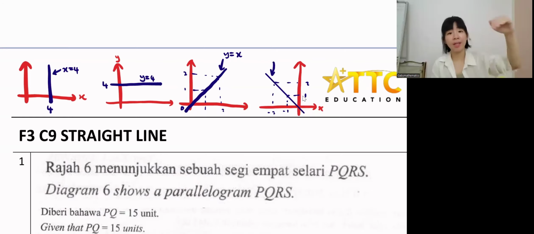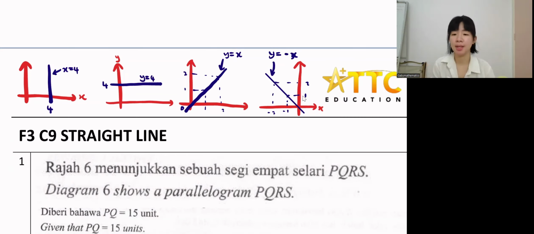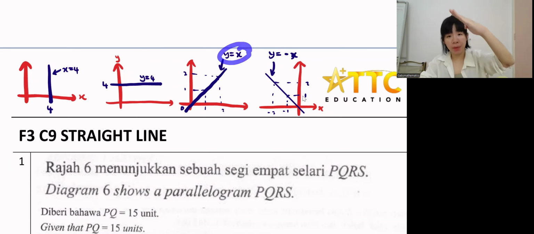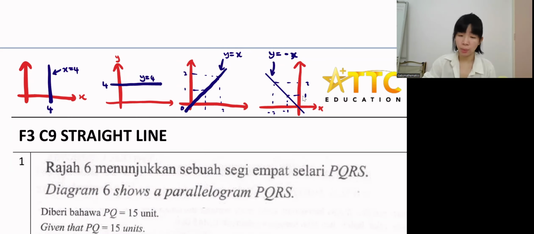So when you see the line going down, it passes through the origin, when x is -1, y is 1. So this is called y equals negative x. Compare with y equals x: when the line goes up, the gradient is positive, kecerunan positive. When it goes down, the gradient will be negative. So y equals negative x.